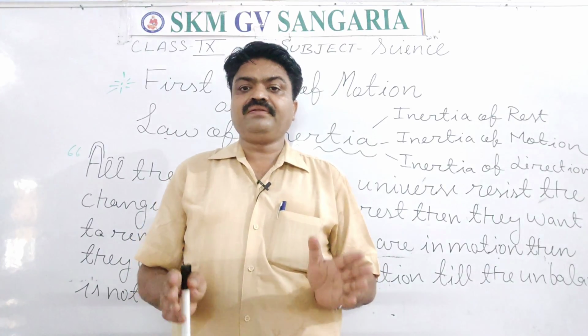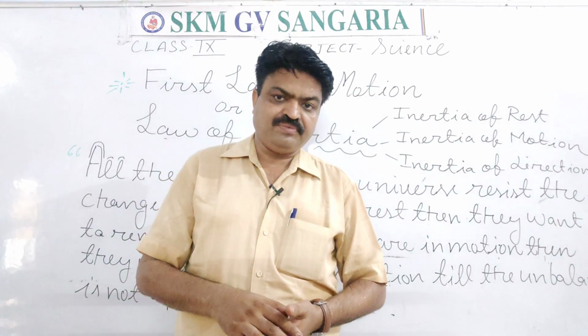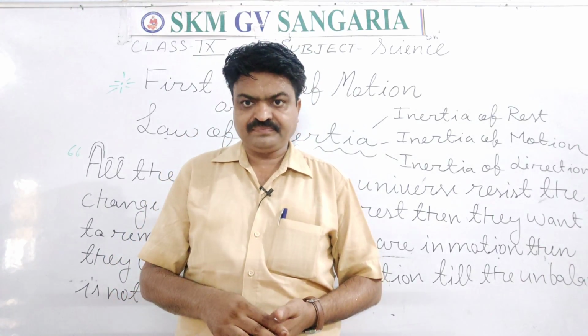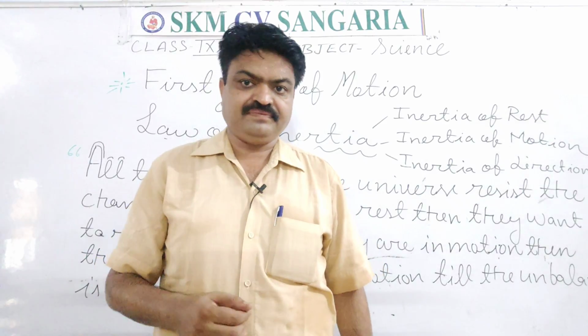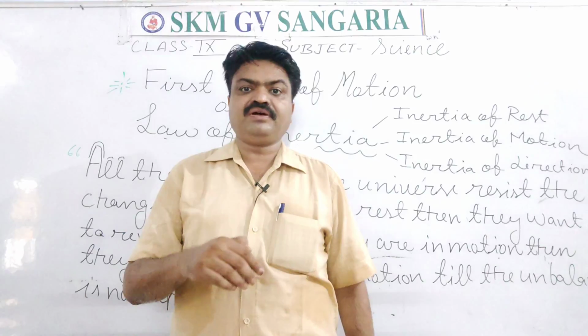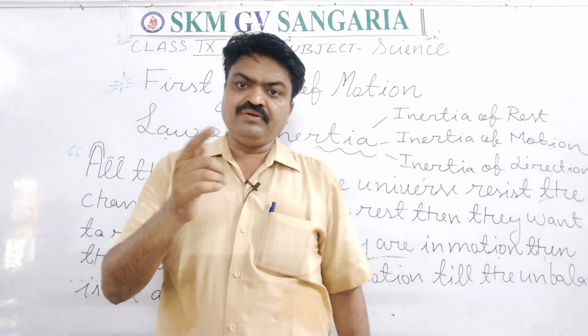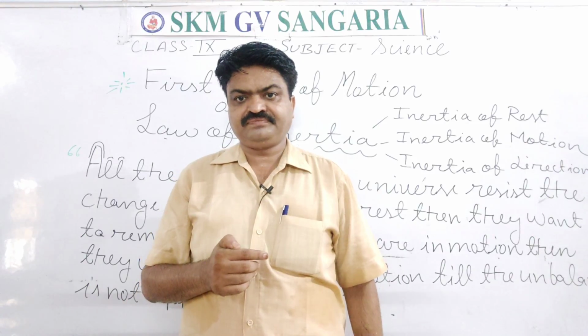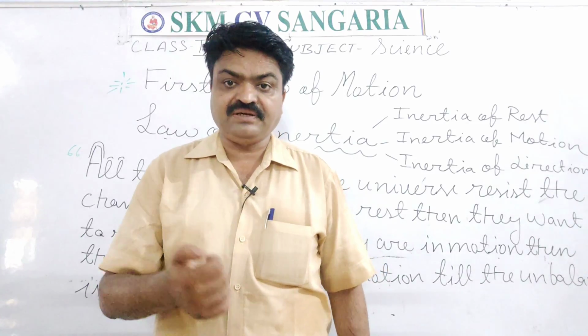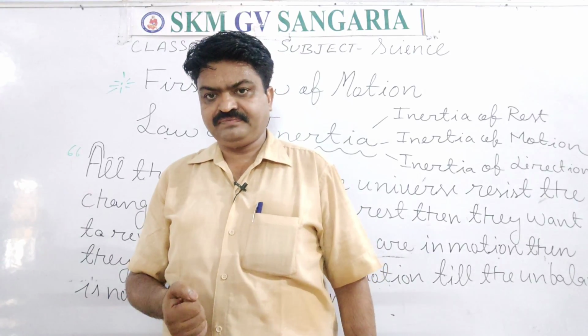Because when that particular automobile transport starts suddenly, at that time the body of the traveler or the driver resists the change, and due to resisting the change, one jerk is applied, and due to that jerk, an accident may take place.